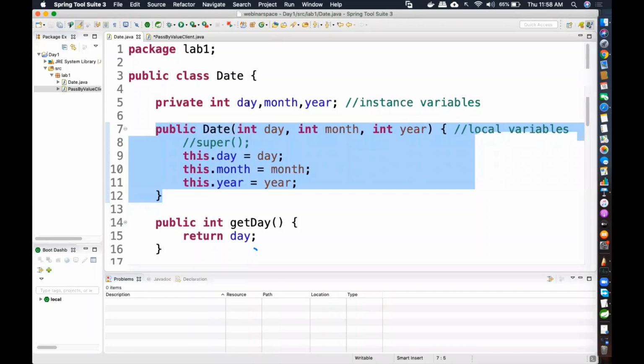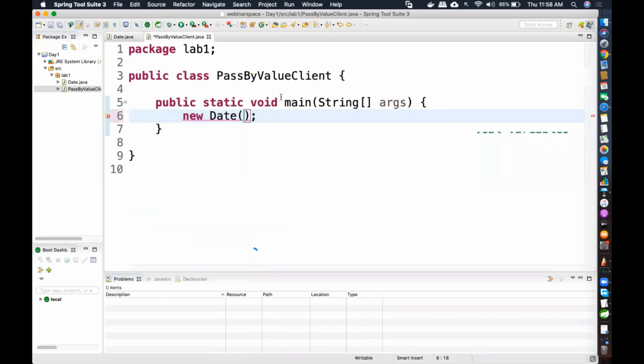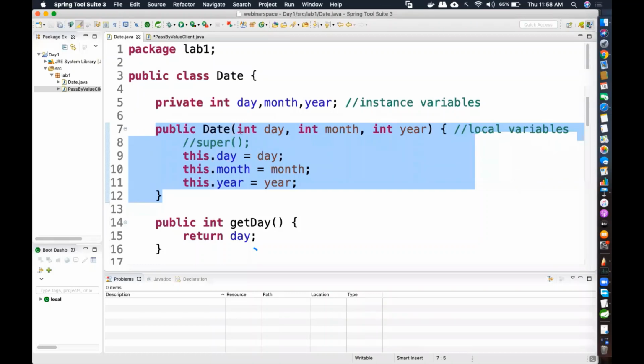I told you a default constructor is a constructor that initializes the values to 0. But the compiler will tell you, you already have a parameterized constructor which is taking values, so why should I give you one? That is why this error is coming here. It's expecting you to pass values: day, month, and year.